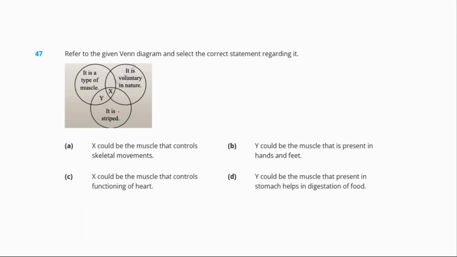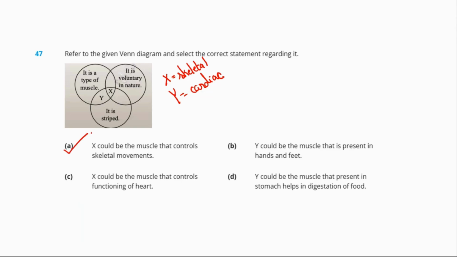So the striped voluntary muscle, X, can be the skeletal muscle, and Y, being involuntary and striped, can be the cardiac muscle.